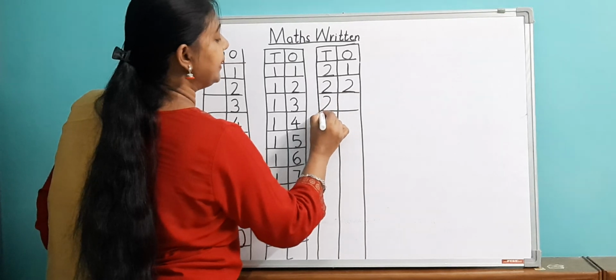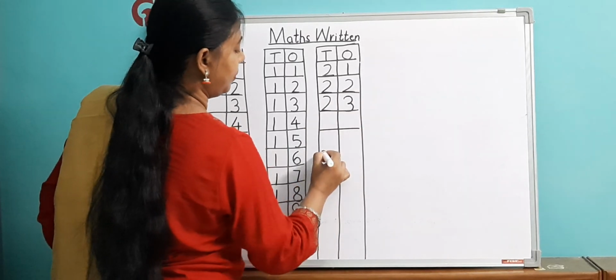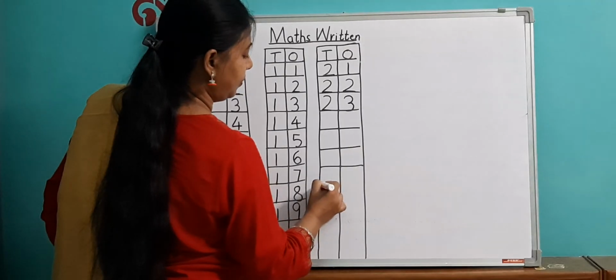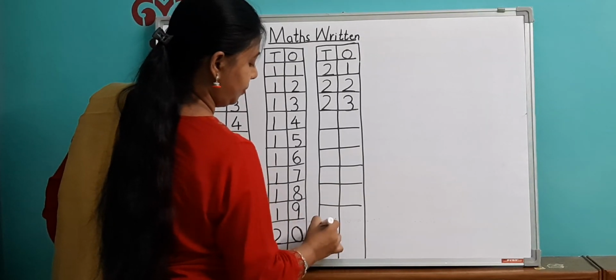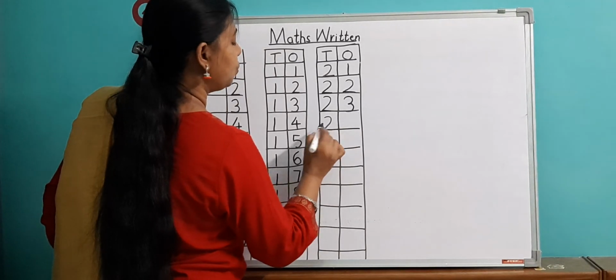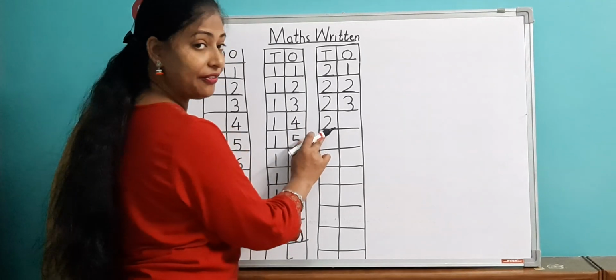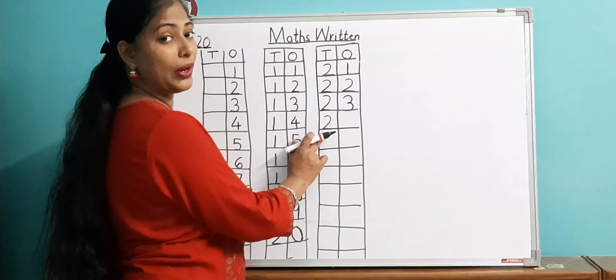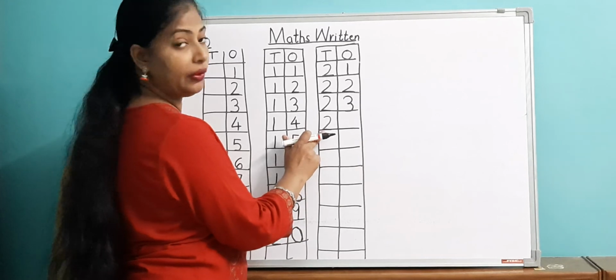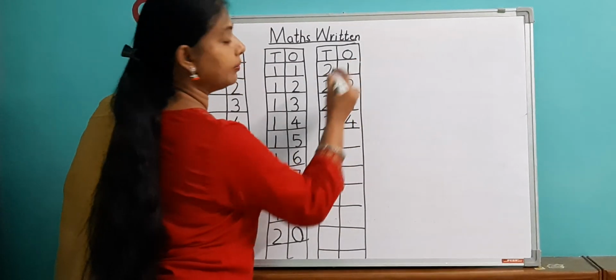Then 23 over here. Now the 2 of 20 you will write under T. When ma'am says 24, you write 20 over here and 4 you will write in the ones column.